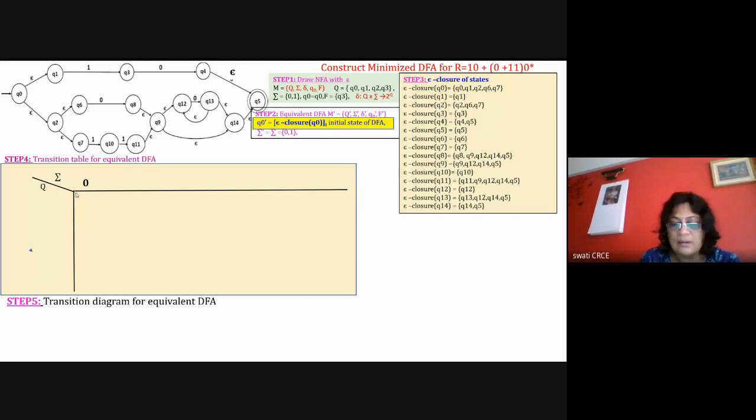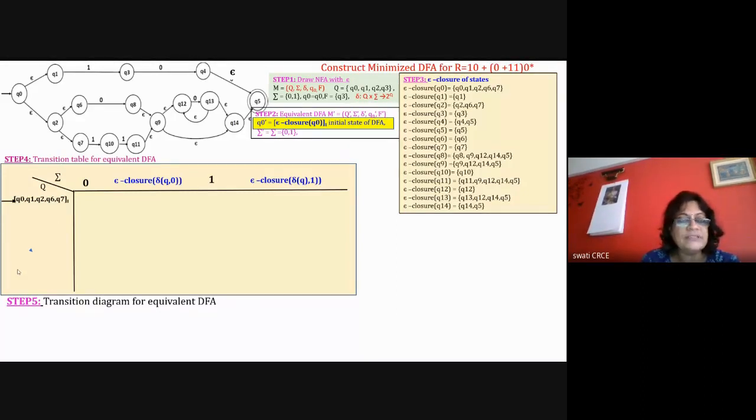Then I'm writing the epsilon closure of delta of Q0 with 0, and the epsilon closure of delta of Q with 1, and then the first state. The first state is the epsilon closure of Q0, which is Q0, Q1, Q2, Q6, Q7 combined together in a single state. So it is in square brackets, numbered as 1. I'm taking that as the first state. This method we have studied in detail, so that's why I'm going fast. So take the first state.